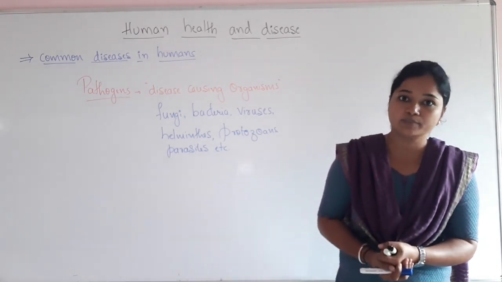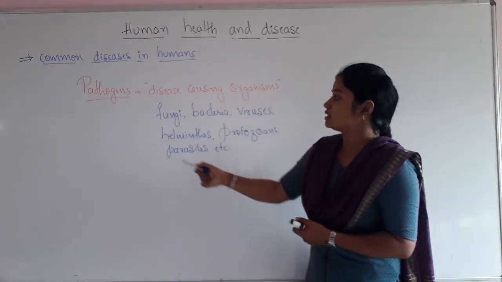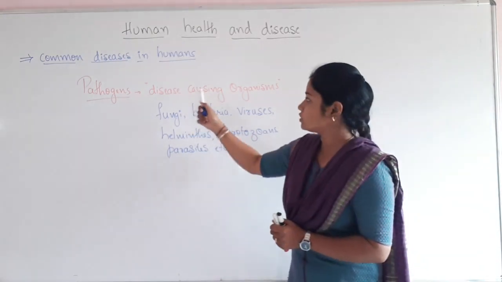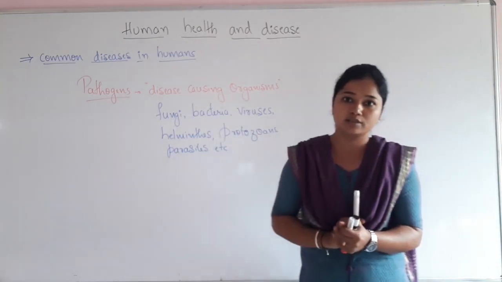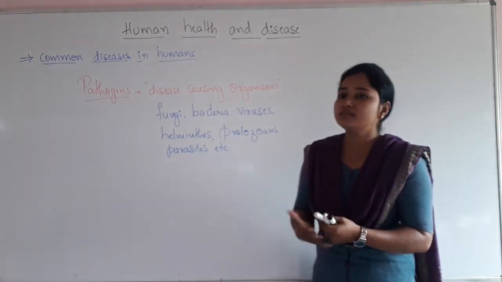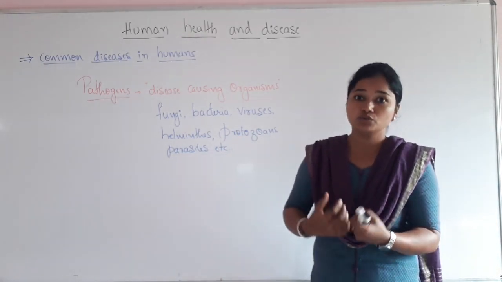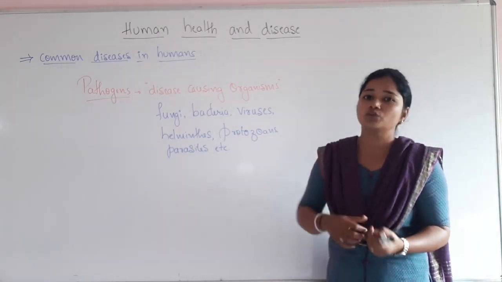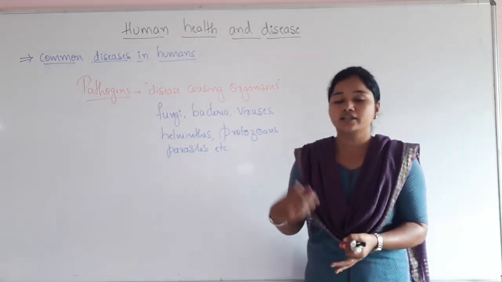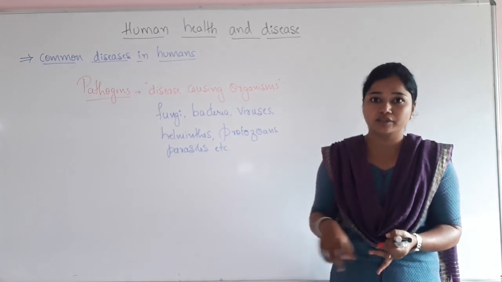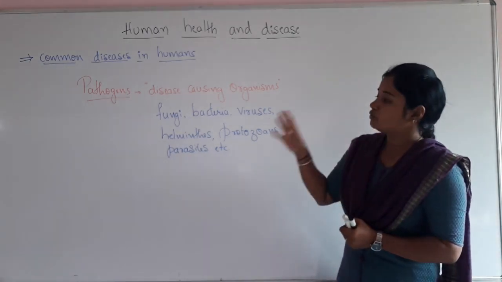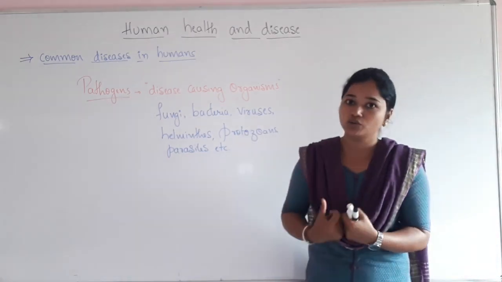Why they are called pathogens means these organisms cause disease in humans. So the disease causing organisms are usually termed pathogens. So what are pathogens going to do to our body? These pathogens first enter into our body through various means, right? It might be contaminated food, contaminated water, by inhaling droplets, etc. So through various means these pathogens enter into our body.